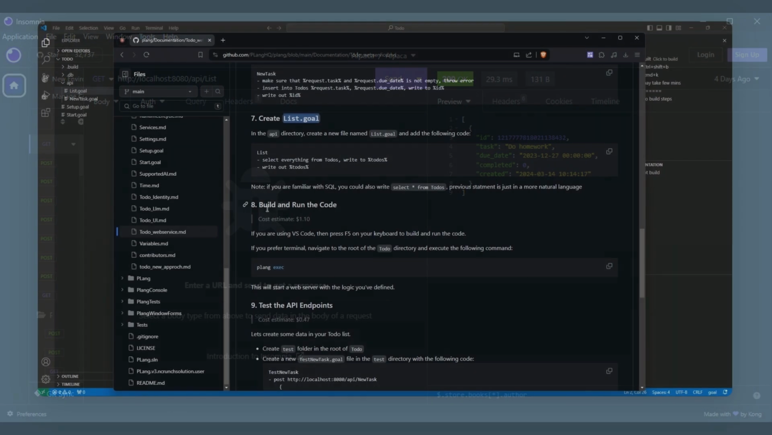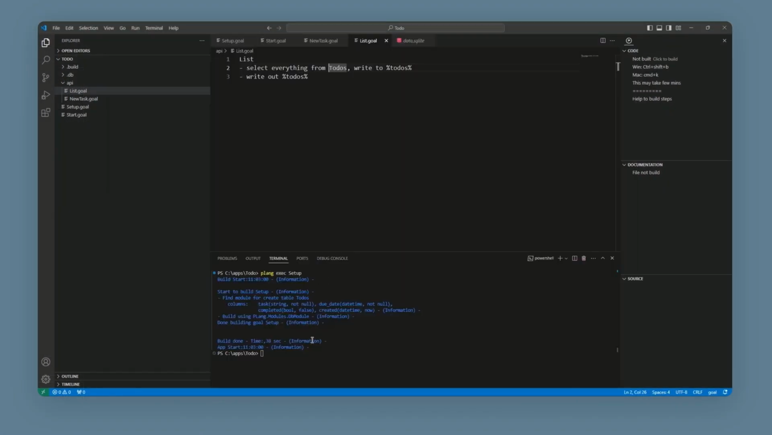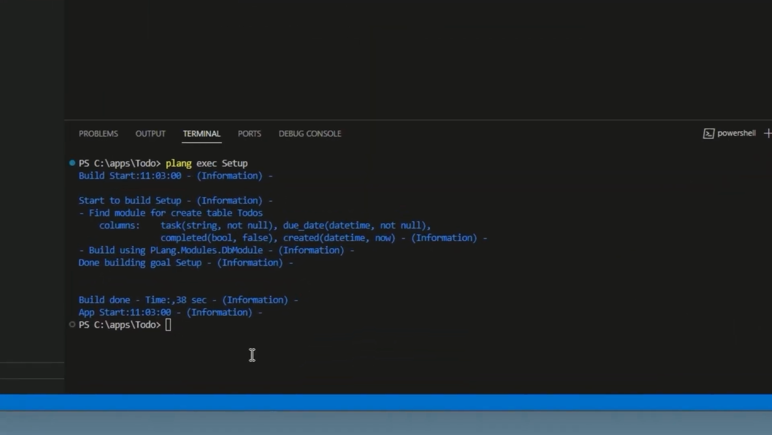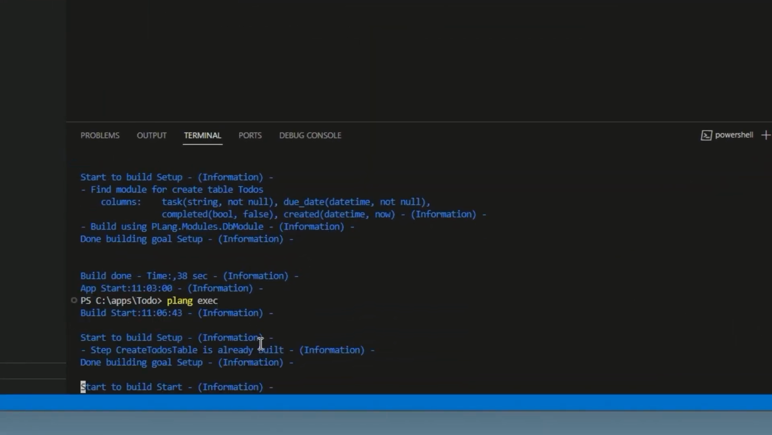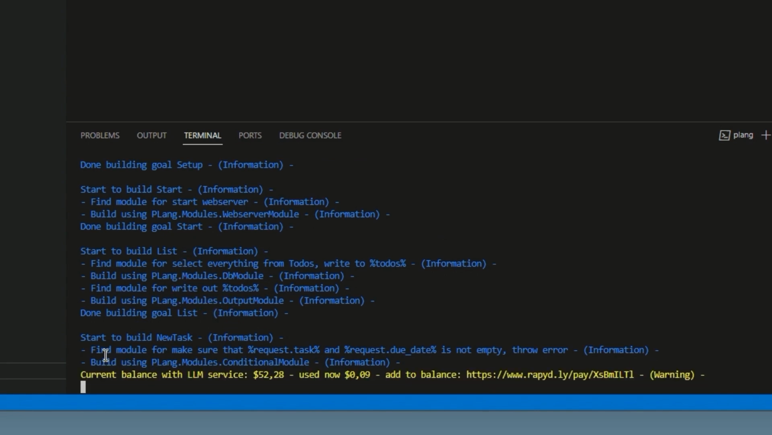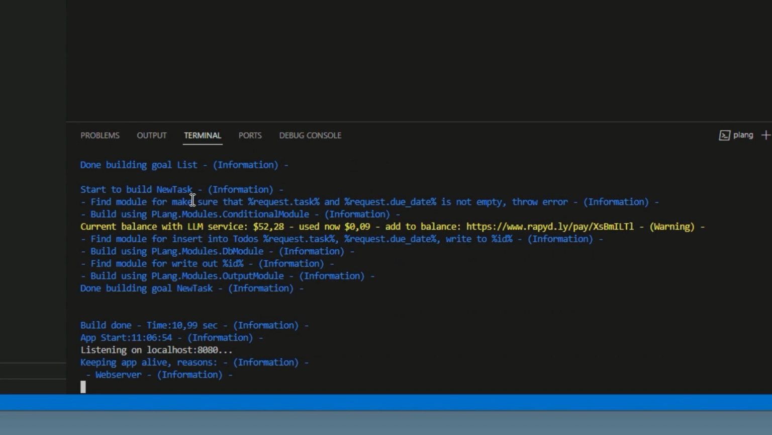We now want to build and run the code we have created. We do that by typing in plang exec into our terminal. Plang Builder will start to build each step in your code. In my case, most of the steps have been built before and are cached. But for the step where I'm checking if task and due date is empty, it has not seen it before and therefore needs to ask the LLM how to make it.